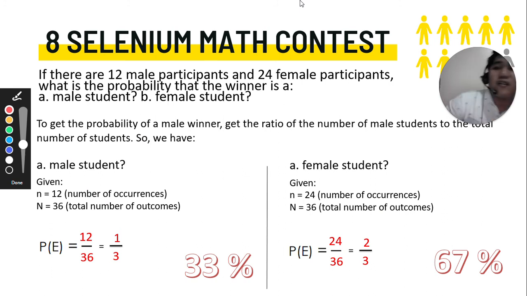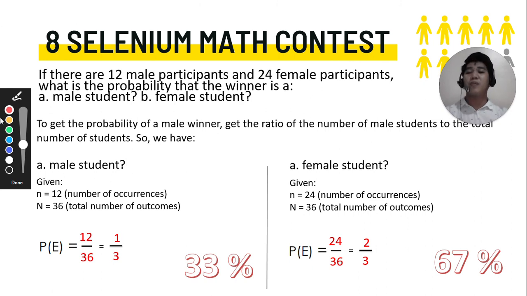Let's say I will have a math contest among 8 Selenium students. Sorry for those in Calcium, Magnesium, and Sodium. Now, in 8 Selenium, let's say I have this math contest. If there are 12 male participants, I have 12 students in my advisory, and 24 female participants, 12 female in my advisory. What is the probability that the winner is a male student or a female student?